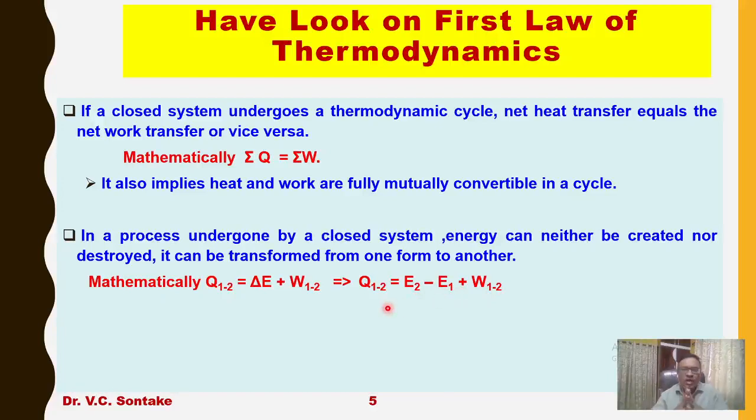And we also know that total energy of the system is equal to summation of kinetic energy plus potential energy plus internal energy. So this statement can also be expressed Q12 is equal to delta U plus W12 if change in kinetic energy and change in potential energy of the system is 0. Under such condition, what happens?